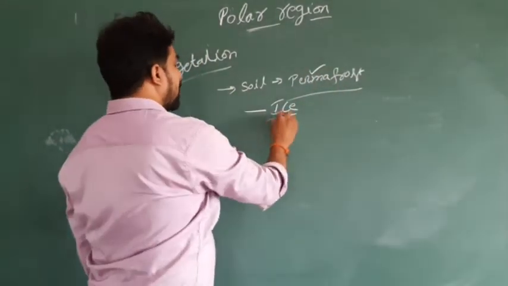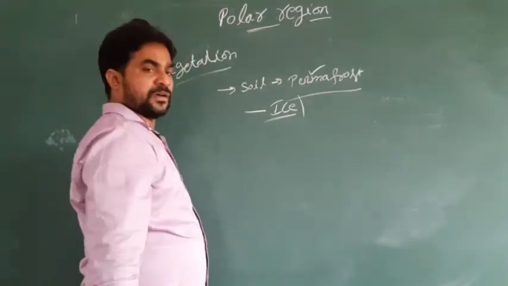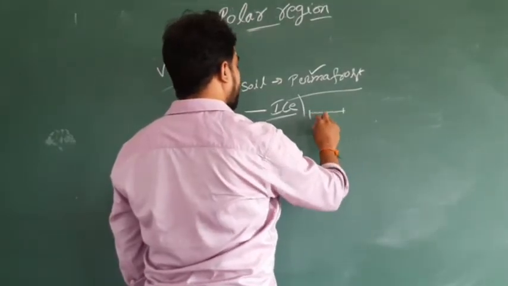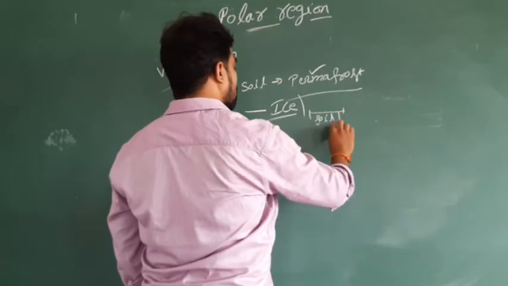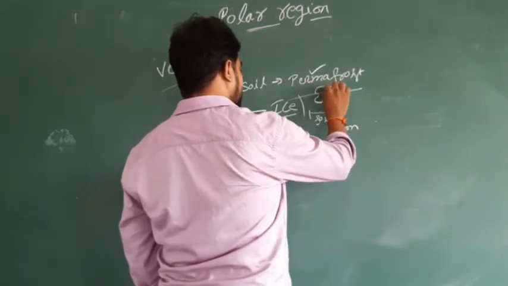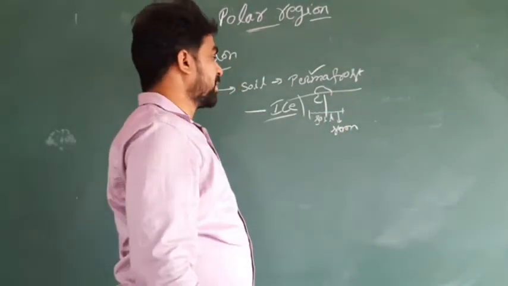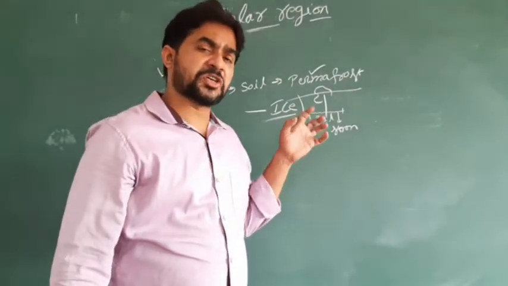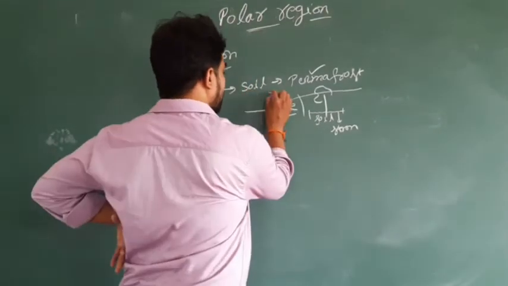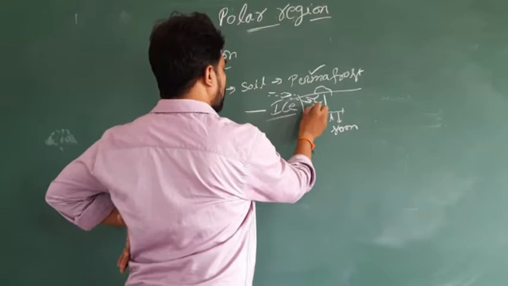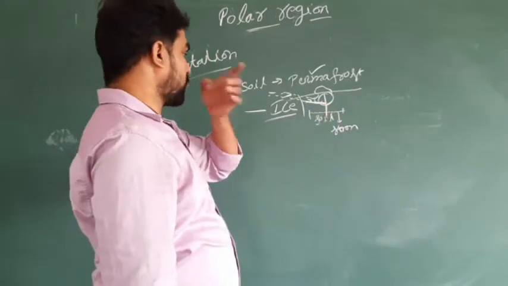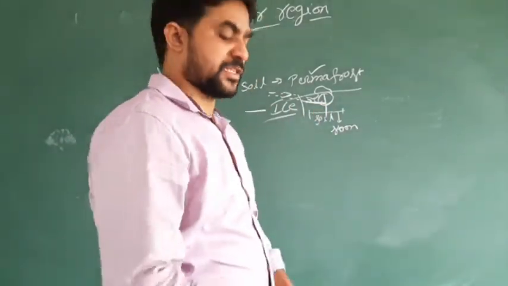And after winter, in summer, this ice is going to melt. There is a chance to get some soil, and the soil is also very strong. This soil cannot give a chance for growing big trees. There is no chance for growing big trees because in the polar region very strong winds blow. For example, if a tree is growing, these winds go very fast and can uproot the trees. So that is the reason there is no chance of growing trees in the polar region.